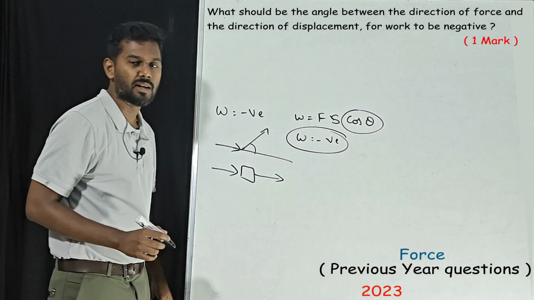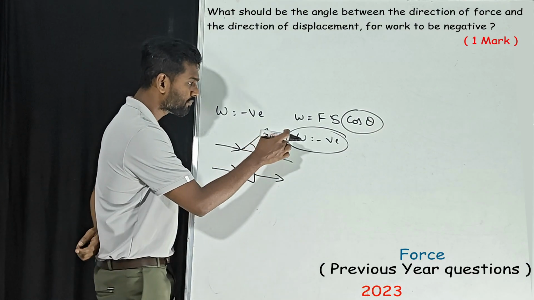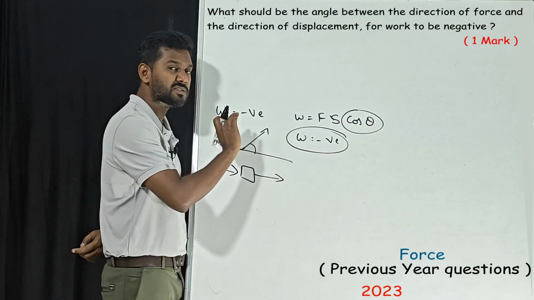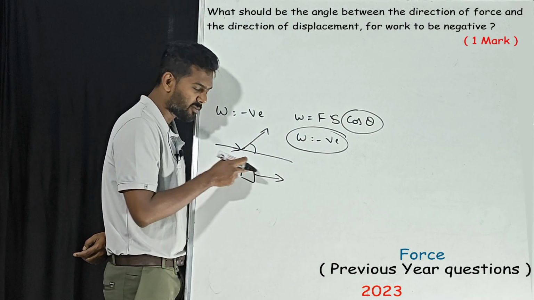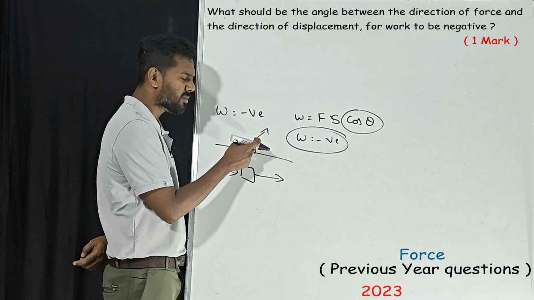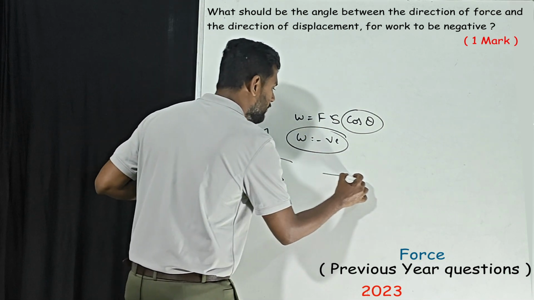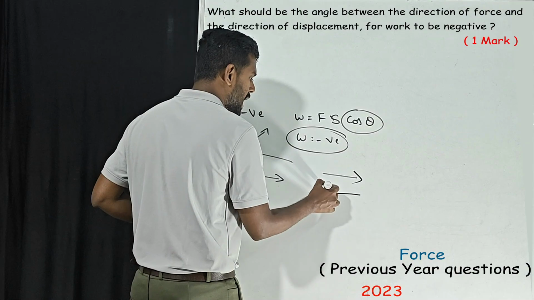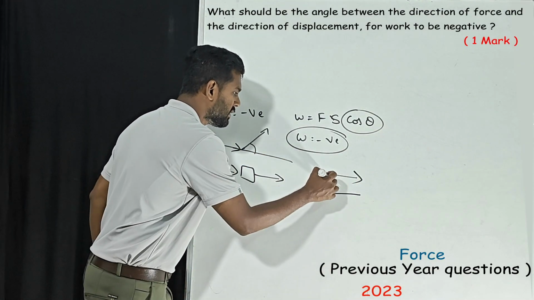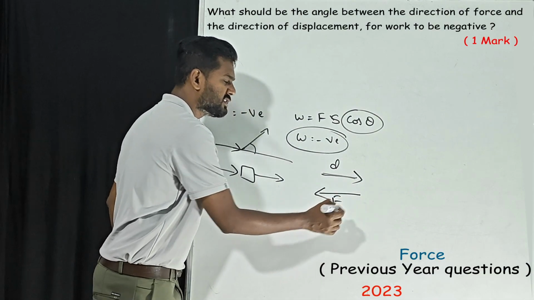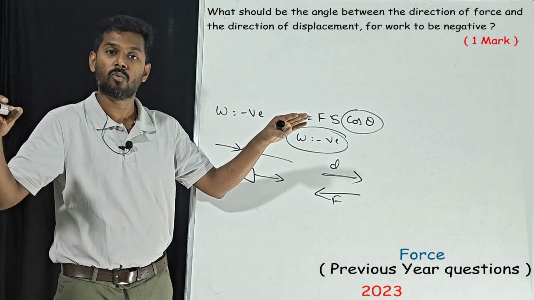This we have already learnt in the concept video as well as in the solution video. Work done being negative does not depend upon force and displacement; it depends upon the angle. If both are in the same direction, the angle is 0. When they are opposite, the force is in this direction and the displacement is in the opposite direction, then the angle between them is 180 degrees.